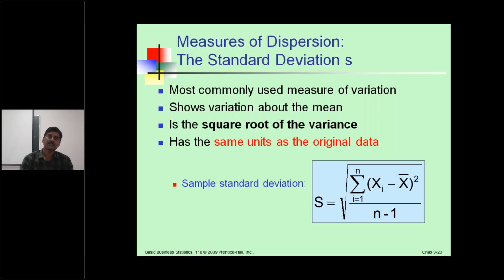For the population standard deviation, you take sigma, and the formula is the same, with the square root.